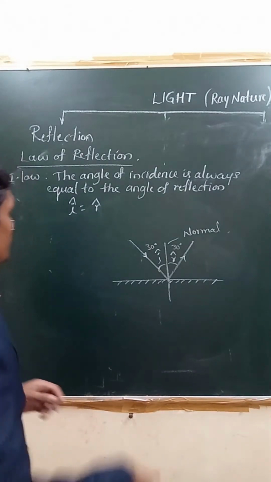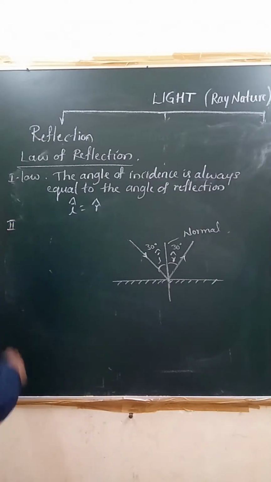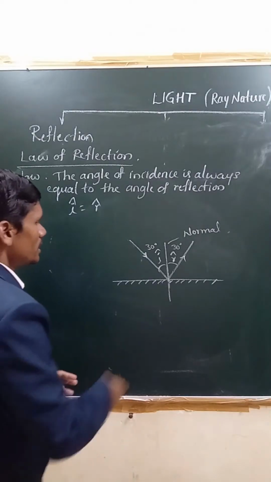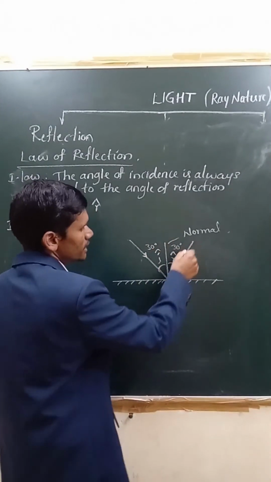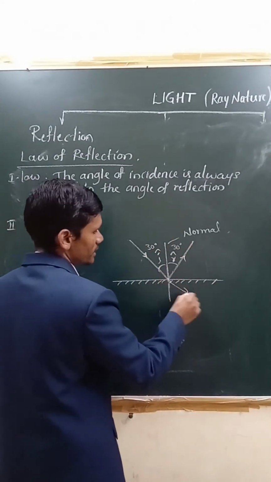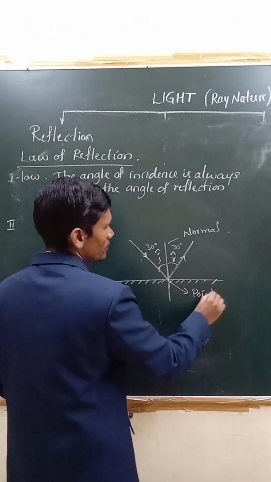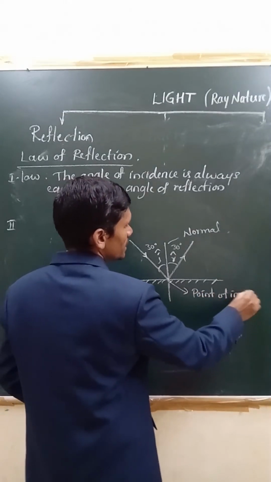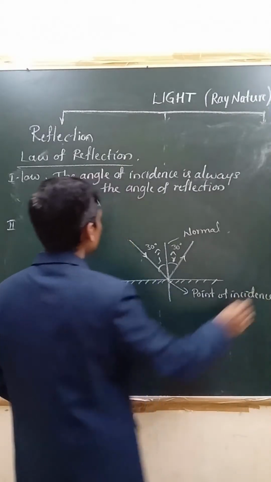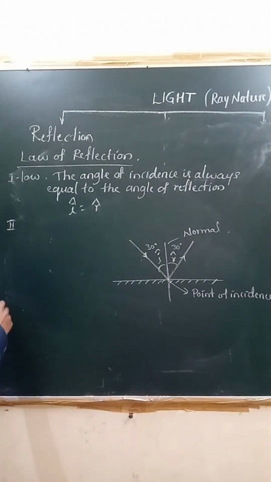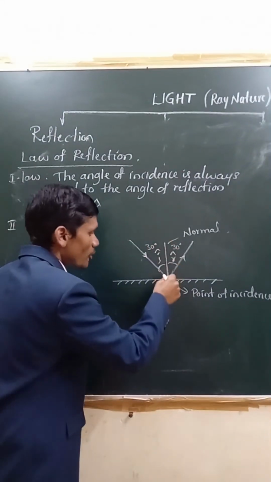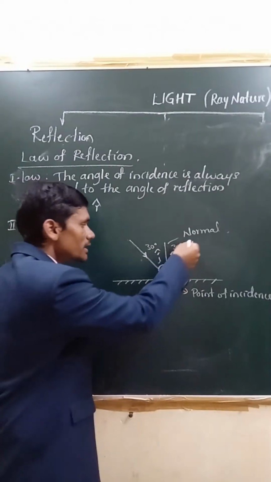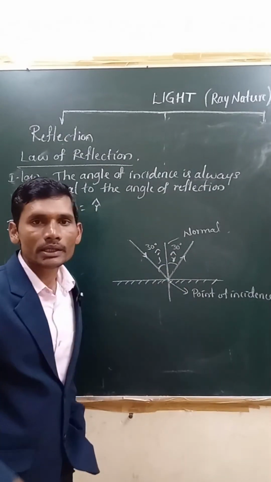Okay, then. Now coming to second law, what does it say? Very simple. Here you see, this is incident ray, this is normal, this is reflected ray, this is point of incidence. Taking these, we are defining that second law. How to state that? See, the incident ray, the normal at the point of incidence and the reflected ray all lie in the same plane.